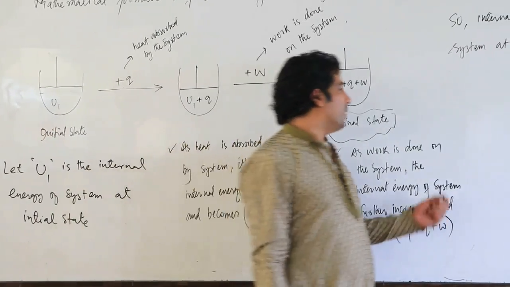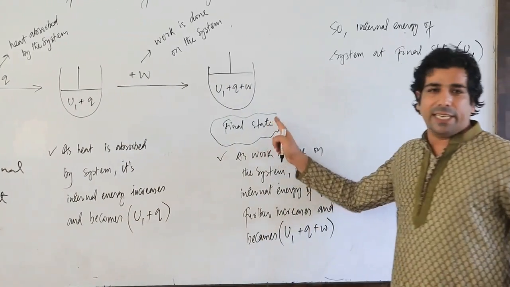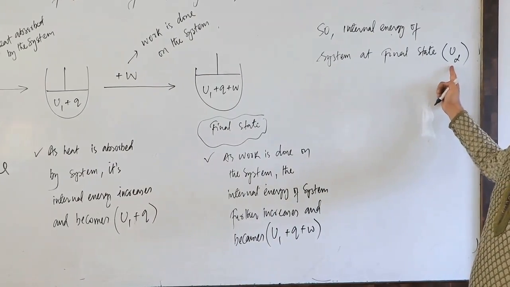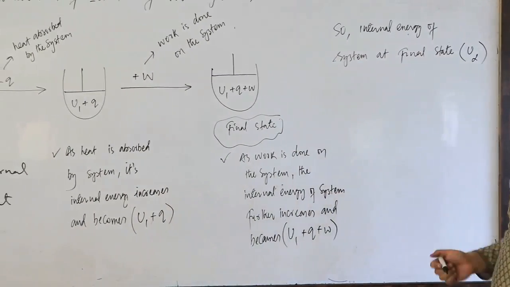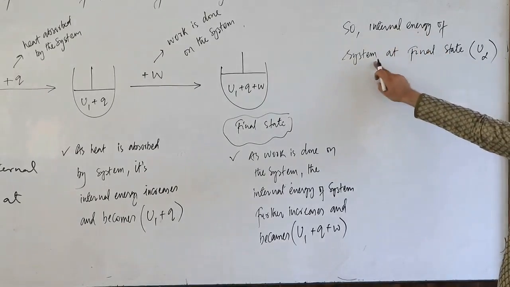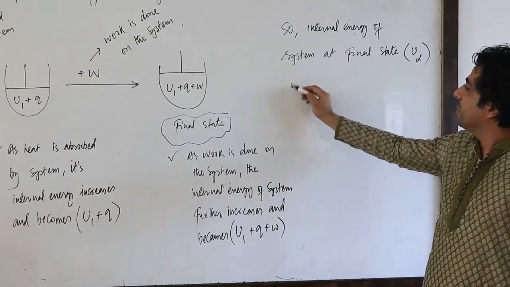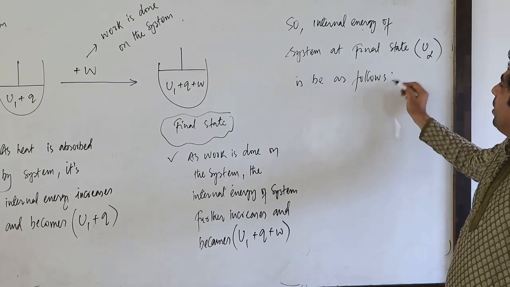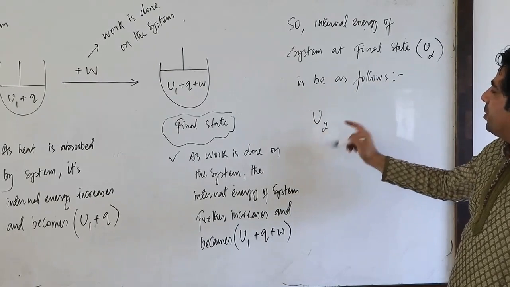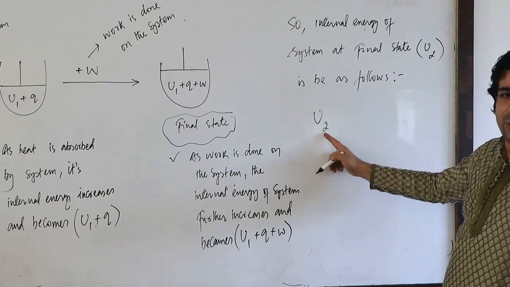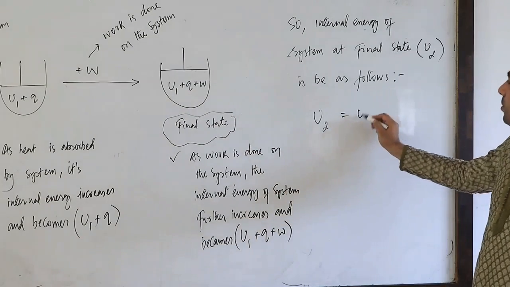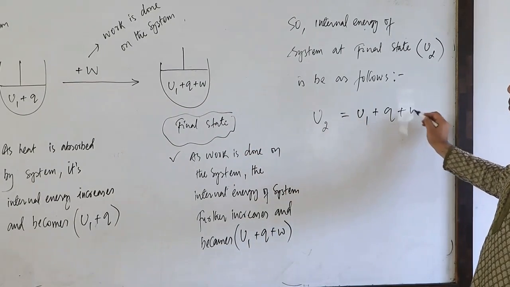So obviously the internal energy at the final state can be mentioned as U2. This is UI, this will be UF. So tell me, what is the internal energy at the final state? U2, and that U2 will be equal to what? U1 plus Q plus W.